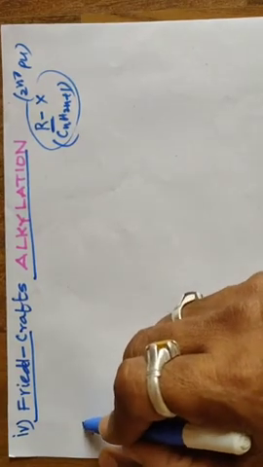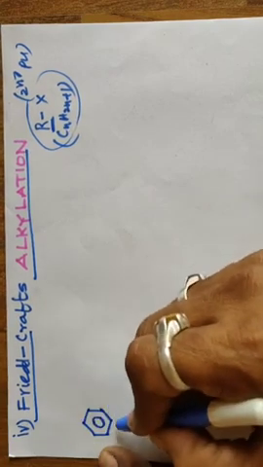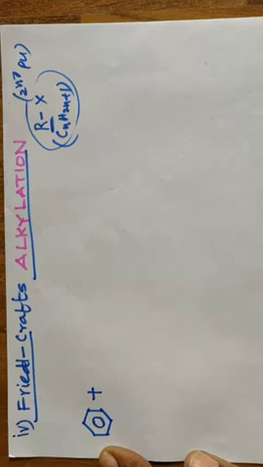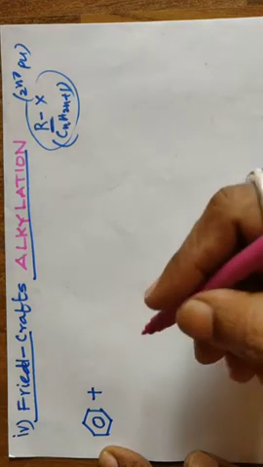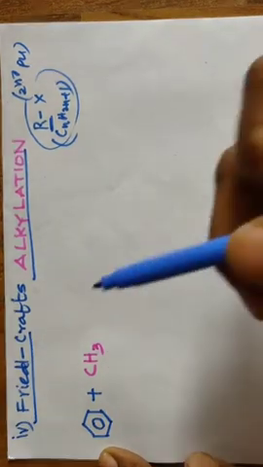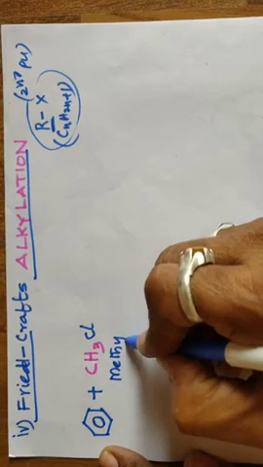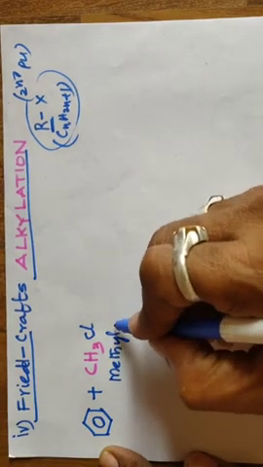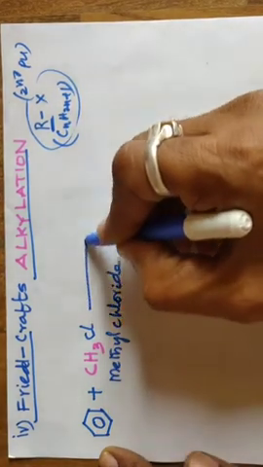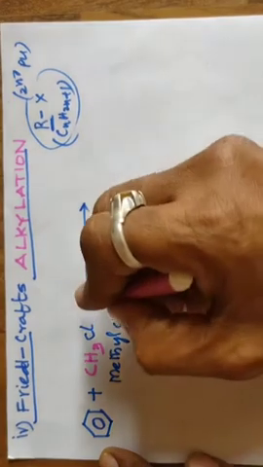So take benzene as usual, draw this structure or the formula C6H6. Six corners are there, with six hydrogens, and it is treated with methyl chloride. Methyl chloride is an example of an alkyl halide. To perform this reaction, a catalyst is required, that is, as usual, a Lewis acid, anhydrous AlCl3.